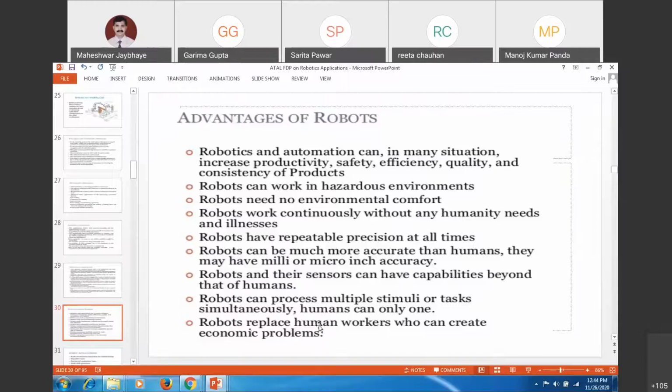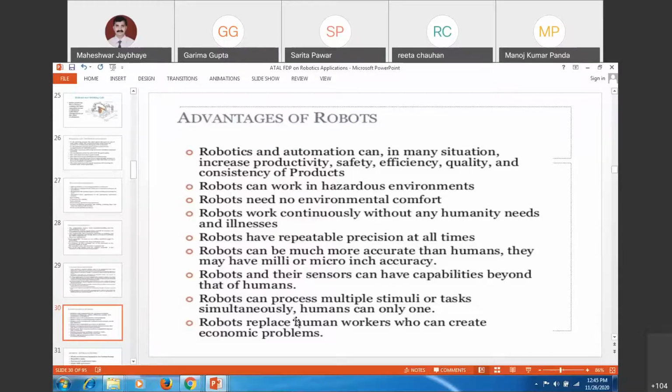Another point is that robots can replace human workers who create economic problems. If the person performing the task is creating an economic problem, going on strike and so on, you can easily replace them with robots, but that will not be the case in the teaching field. Robots cannot be used as teachers.